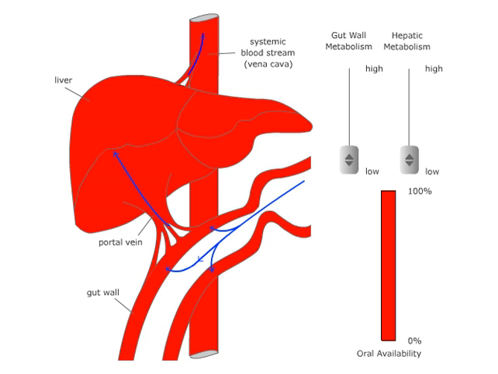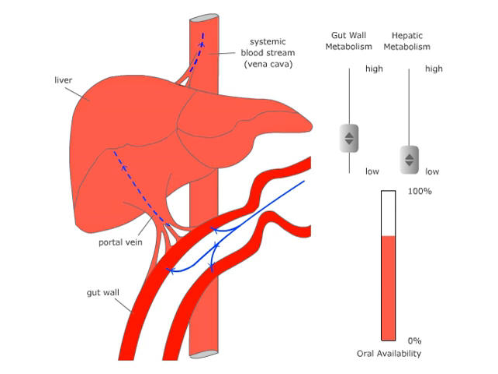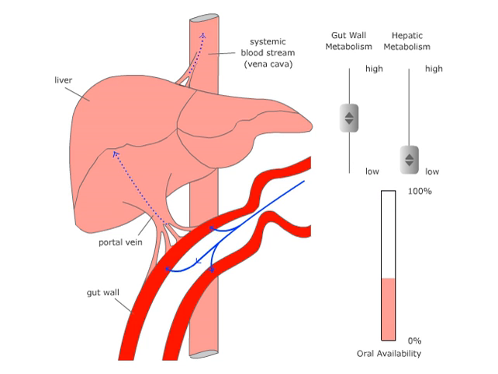So if we increase the gut wall metabolism, then see, the drug is well absorbed. The drug goes into the gut, but in the gut wall some enzymes are there. This gut wall enzyme will metabolize some amount of the drug, and after the gut wall, some part of the drug will go into the liver. That is why the color fades and the blue line becomes broken. Then the liver here is low, that means 0%, so the liver is not metabolizing any drug and it enters the systemic circulation, but definitely the liver will metabolize.